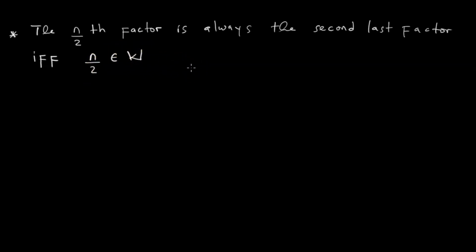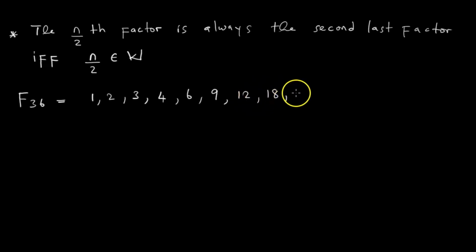So what do we mean? If we list again the factors of 36, which are 1, 2, 3, 4, 6, 9, 12, 18, 36.